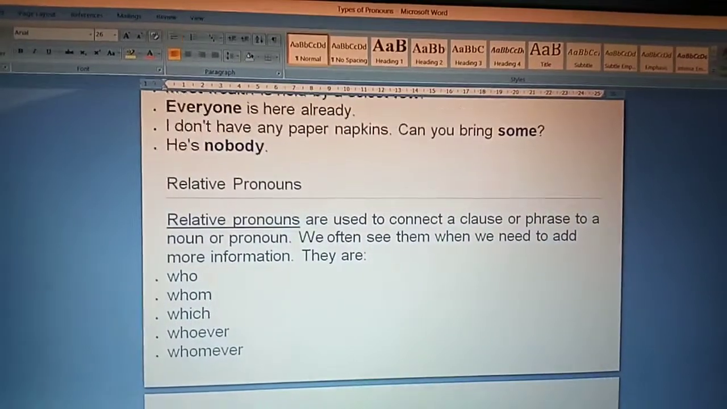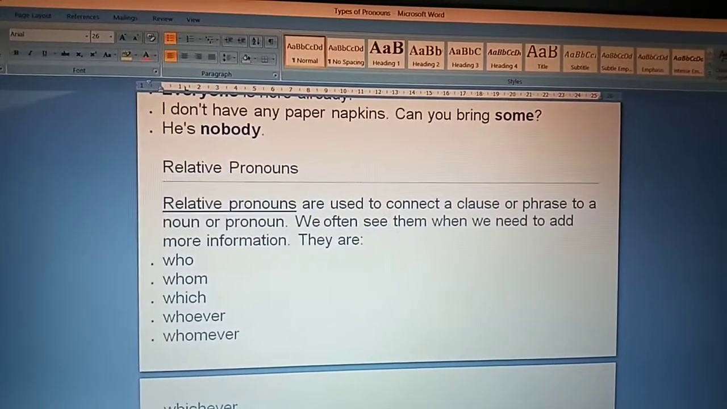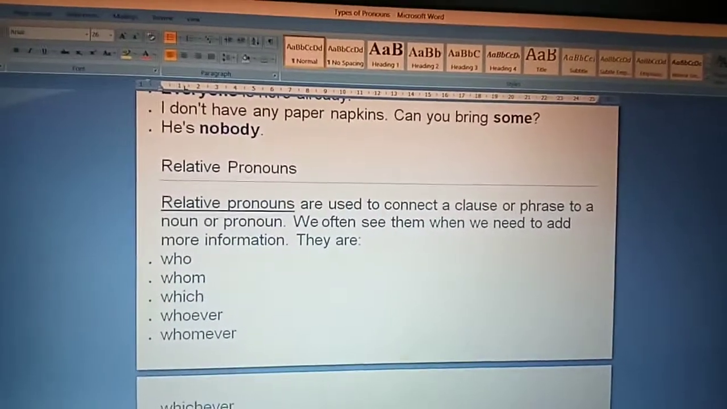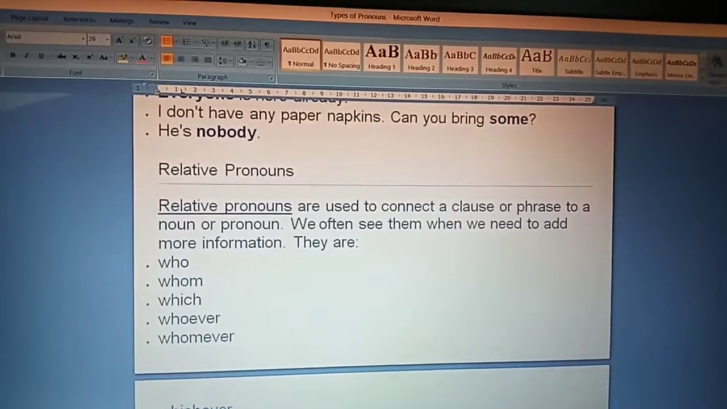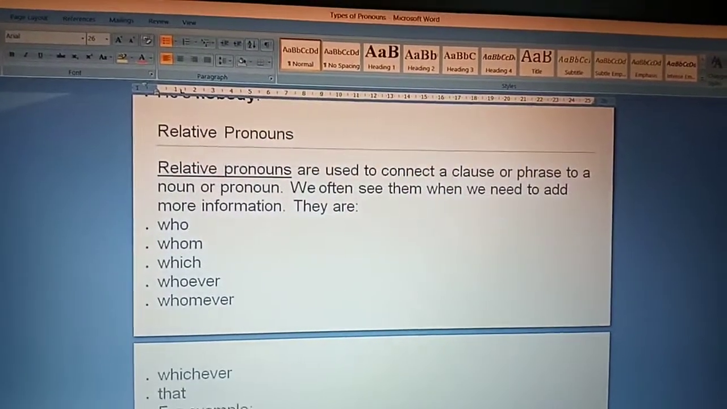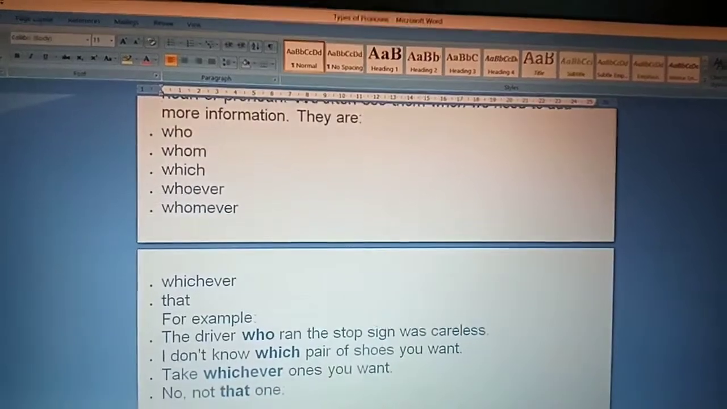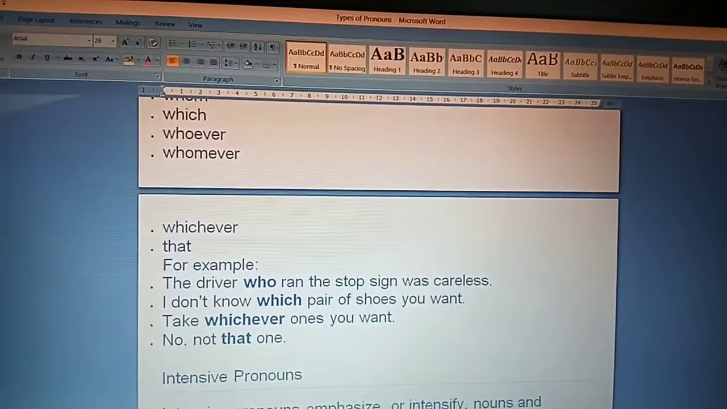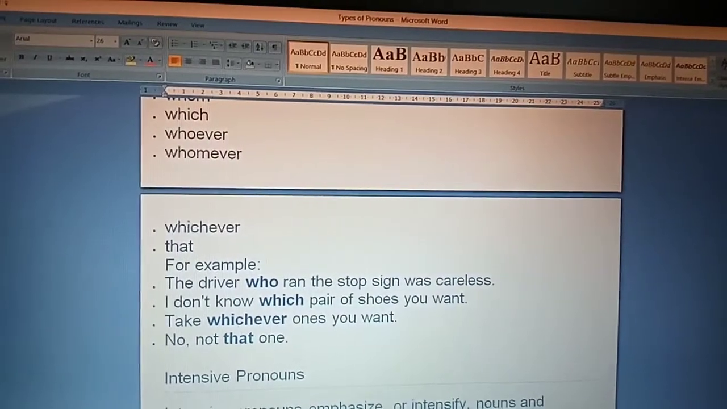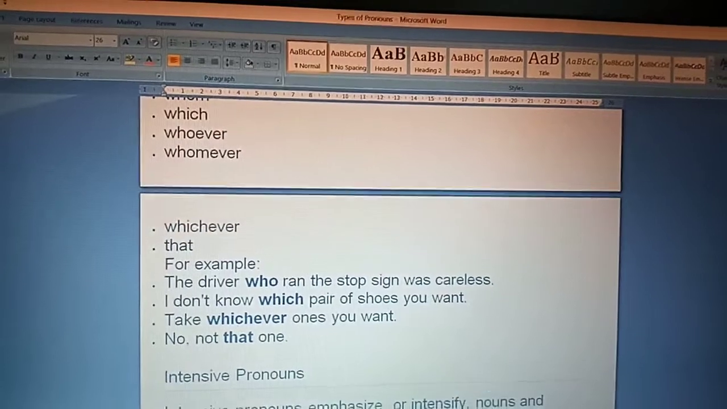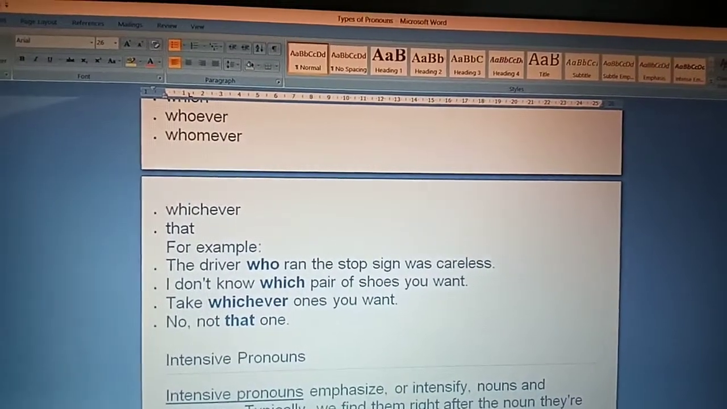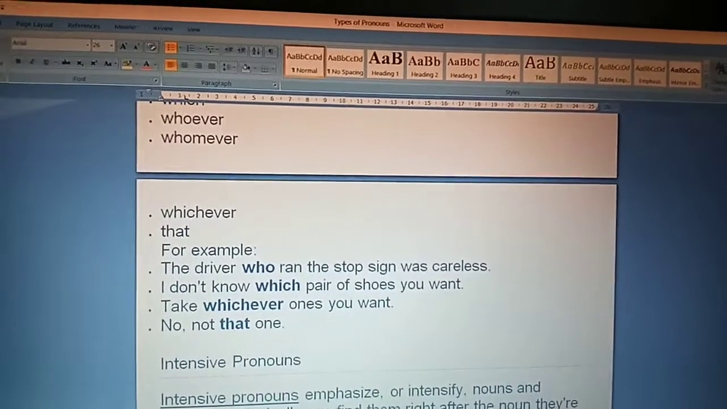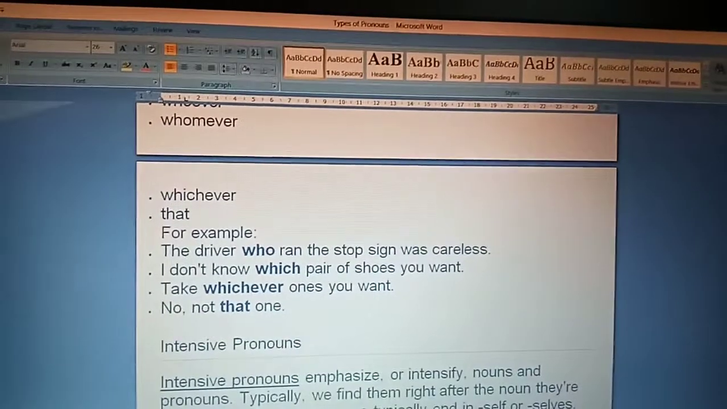Relative pronouns. Relative pronouns are used to connect a clause or phrase to a noun or pronoun. We often see them when we need to add more information. They are who, whom, which, whoever, whomever, whichever, that. For example, the driver who ran the stop sign was careless. I don't know which pair of shoes you want. Take whichever ones you want. No, not that one. So these bold words are pronouns.